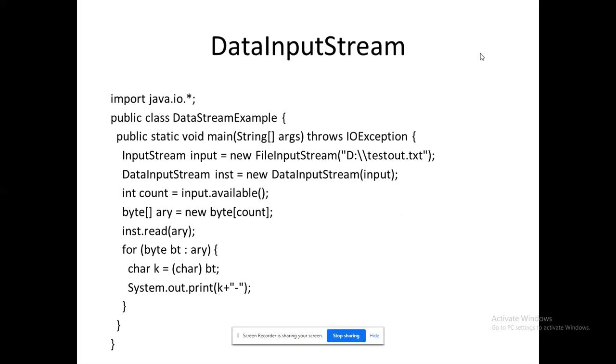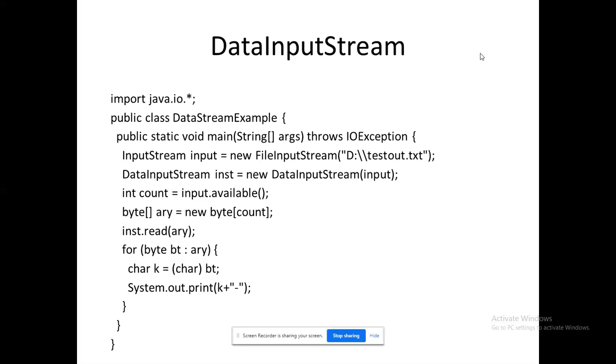Okay, so the next level is data input stream. Now we are coming to a higher level. We are ready to understand data input stream. Till now we worked with the stream, and the stream is nothing but bytes. After the byte, we are going to work with the corresponding characters. So next we are going to give the general notion of data input stream.